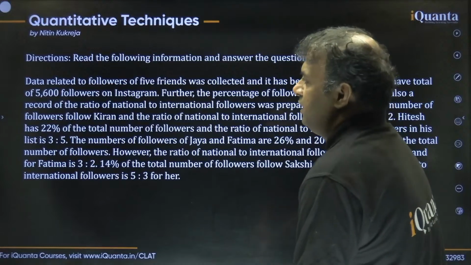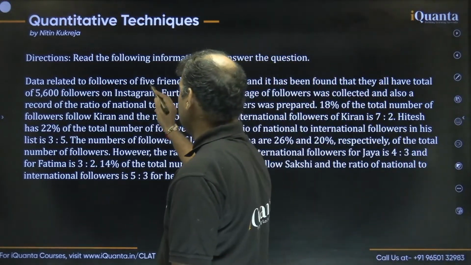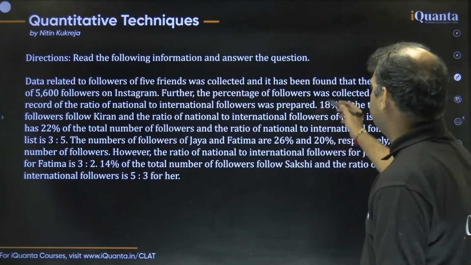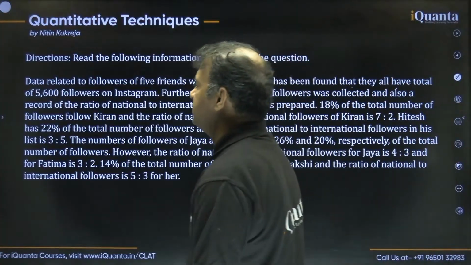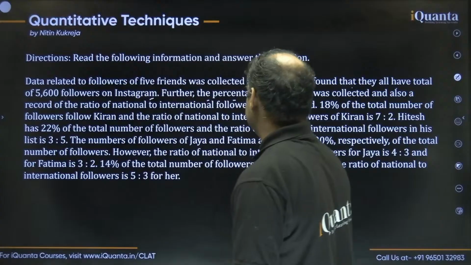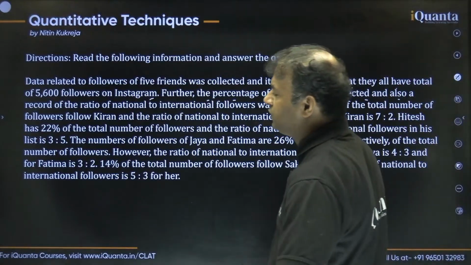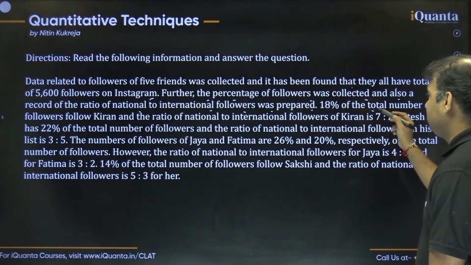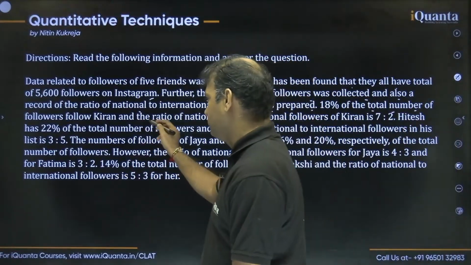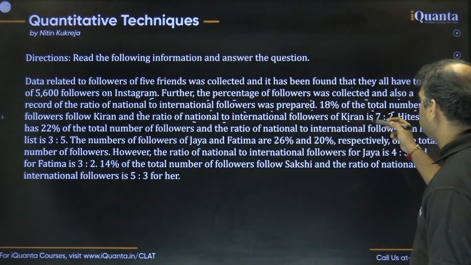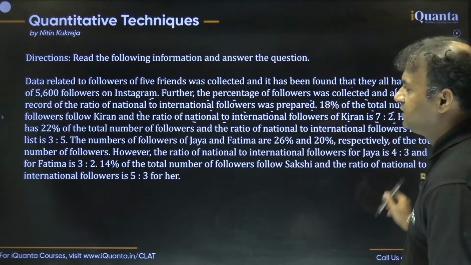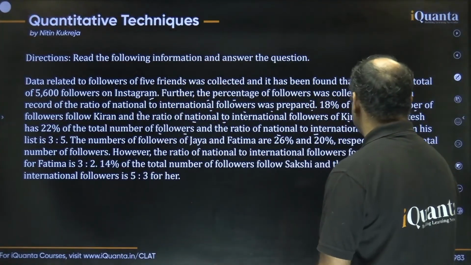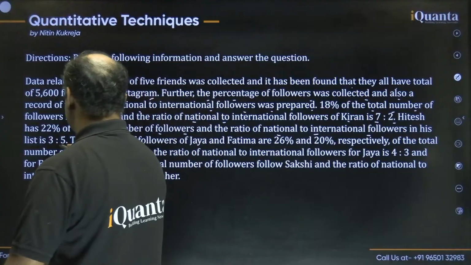The set says that some data related to the followers of 5 friends was collected. And then it has been found that they have a total of 5,600 followers on Instagram. Further, the percentage of the followers was collected and also a record of the ratio of the national to the international followers was prepared. 18% of the total number of followers follow Kiran and the ratio of national to international followers of Kiran is 7:2. Then Hitesh has 22% of the total number of followers and the ratio of national to international followers in his list is 3:5.